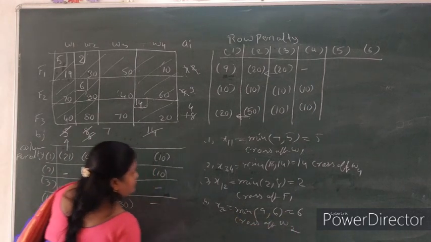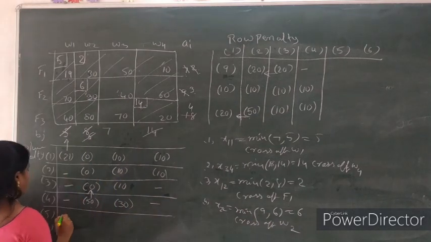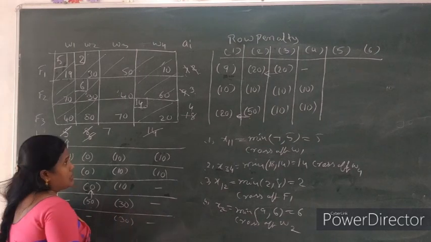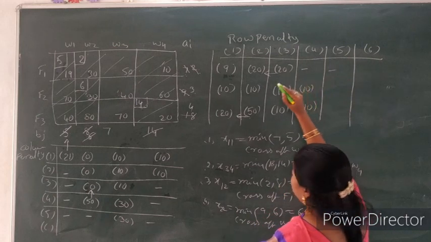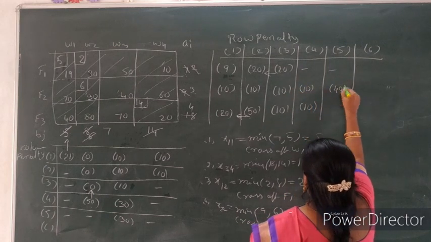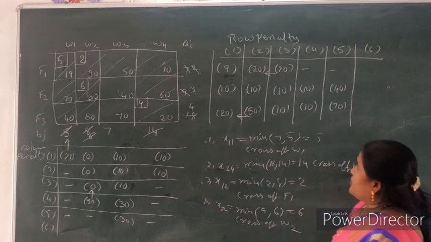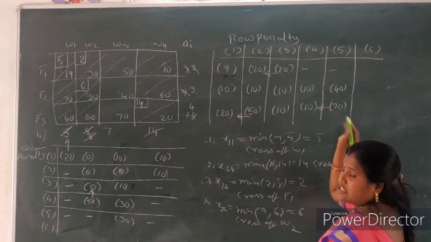Warehouse 2. Now we find out the next. So this one is completed. Remaining 30. So this one is completed. Now here write down. Now only single penalty. There is no difference. So here also write 70. Which one is the highest? We are observing in fifth penalty. 70 is the highest penalty.